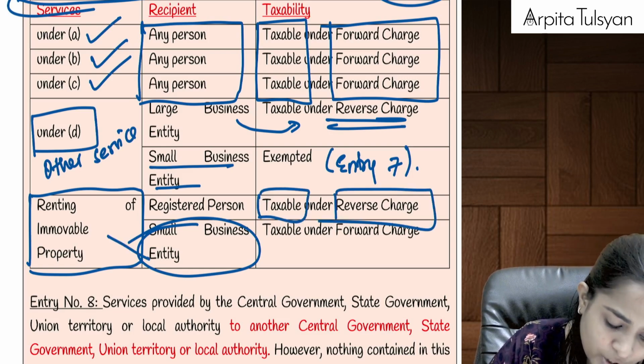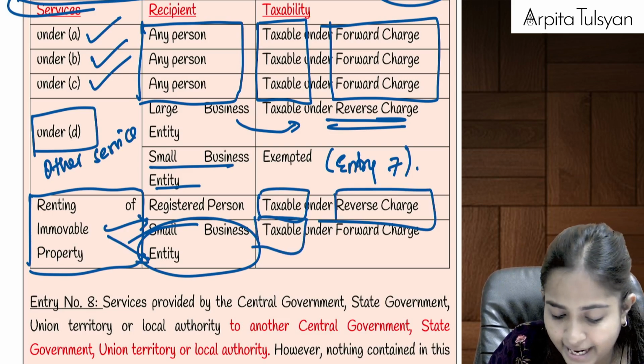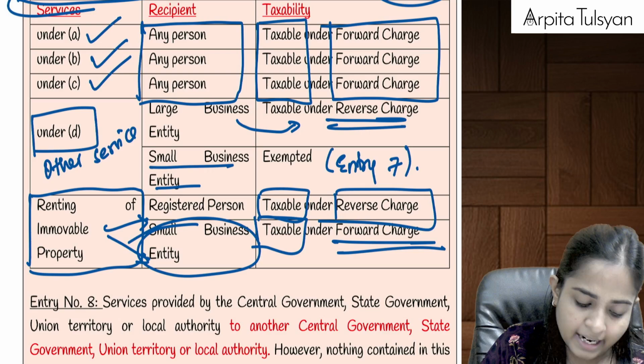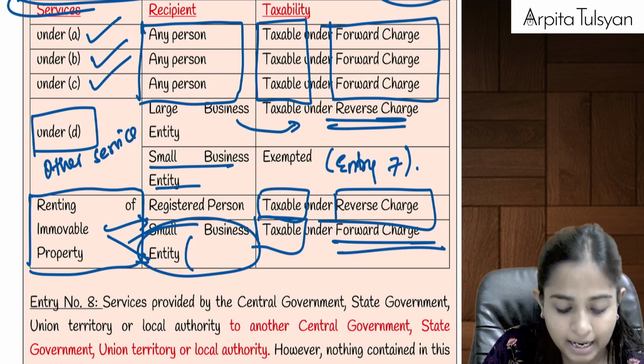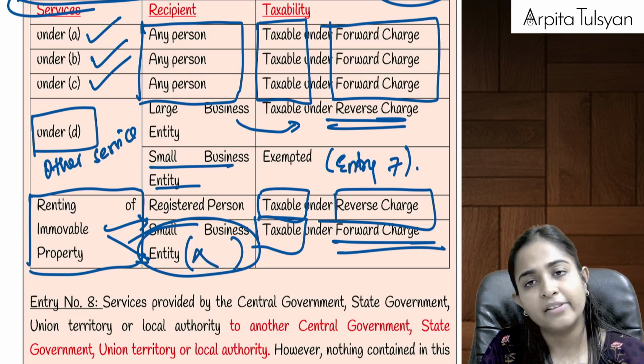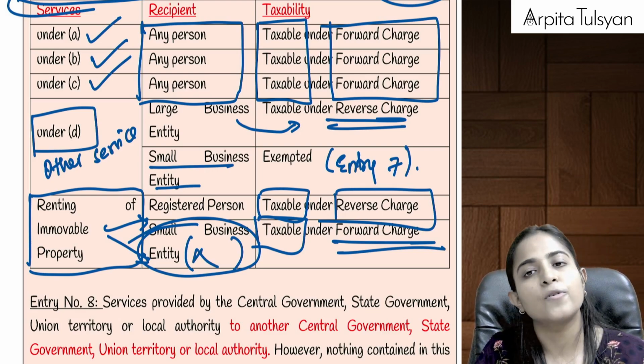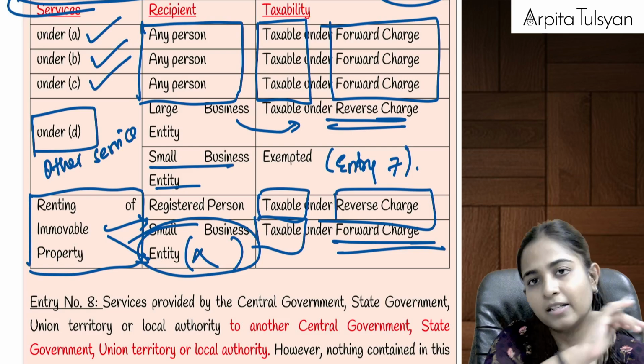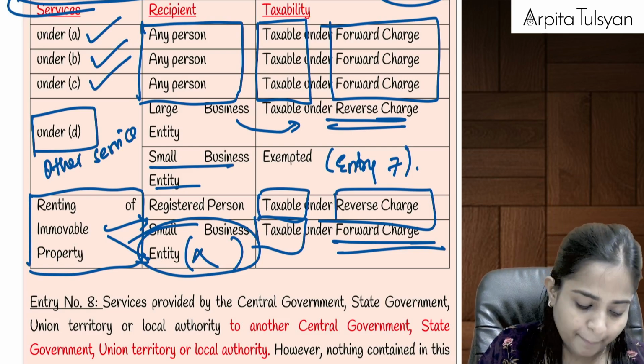But if it is given to a small business entity, then it will be taxable but under forward charge mechanism, because the small business entity, as per last year's turnover, was not required to get itself registered, so we are not shifting the responsibility to the small business entity. The responsibility is going to be on the supplier itself.